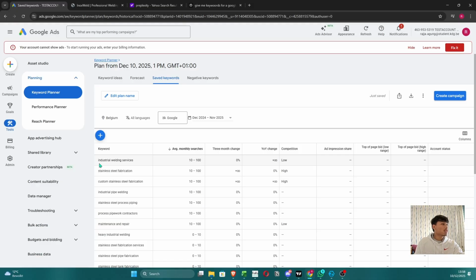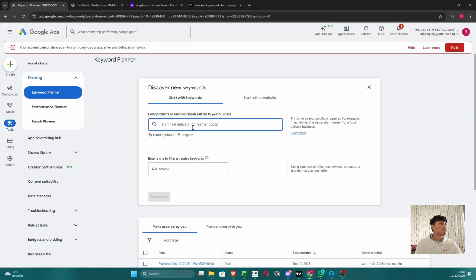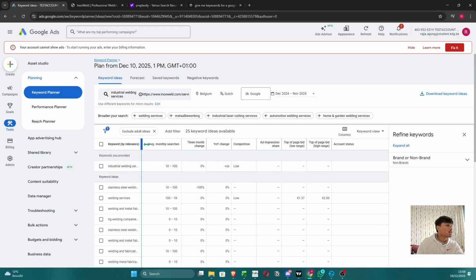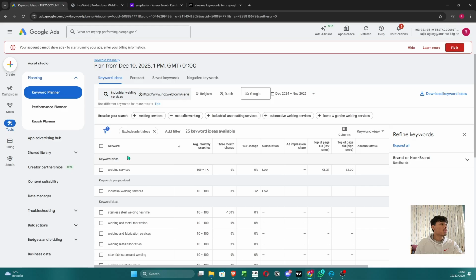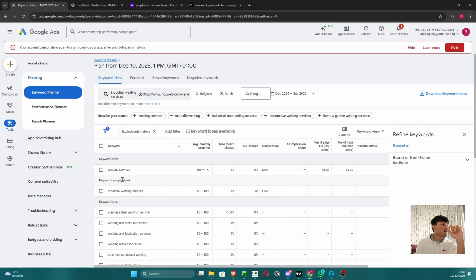So what I'm going to do is take a couple of these, copy them, and go to keywords, discover new keywords. We can also put our website here, and let's see. Right, so we're going to filter based on monthly searches, and this is the keyword that I provided. It's only 10 to 100 monthly searches, but we also get welding services for 100 to 1K.